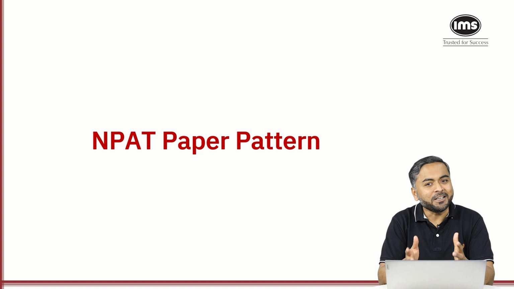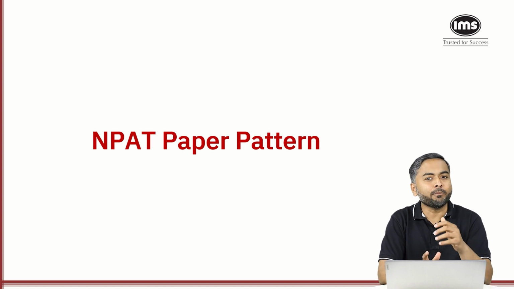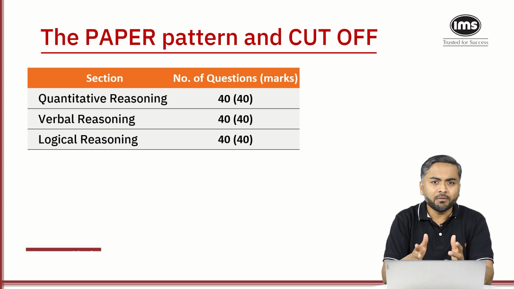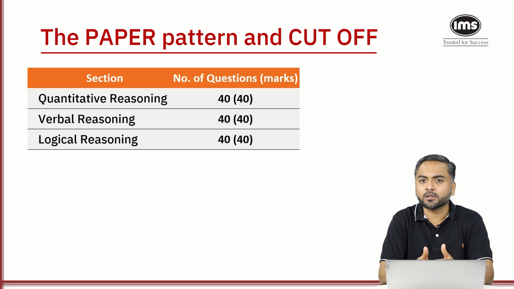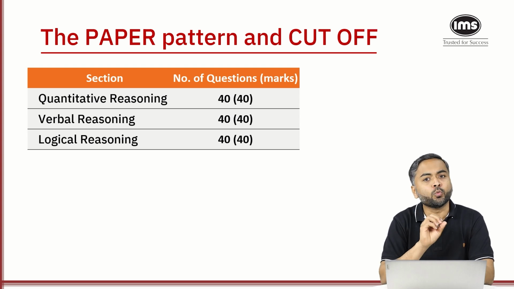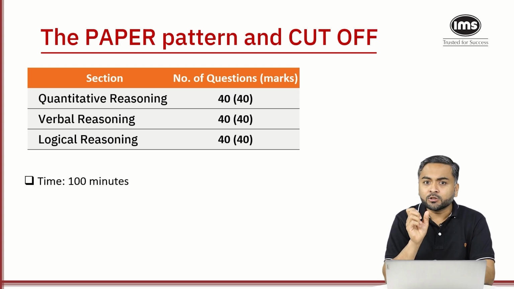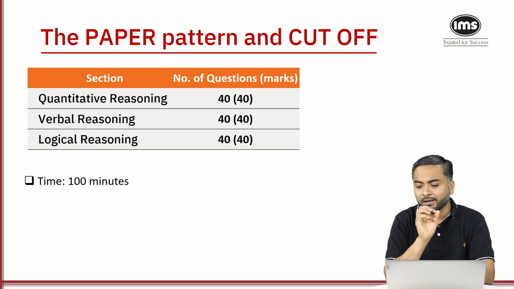Hi, let's look at the NPAT paper pattern and the important subjects or topics to study for NPAT. If we talk about the NPAT paper pattern, it has three sections: quantitative reasoning, verbal reasoning and logical reasoning. Each section has 40 questions and every question is for 1 mark, which means the total marks for the NPAT paper is 120 marks. Now, these 120 questions you have to attempt in 100 minutes.